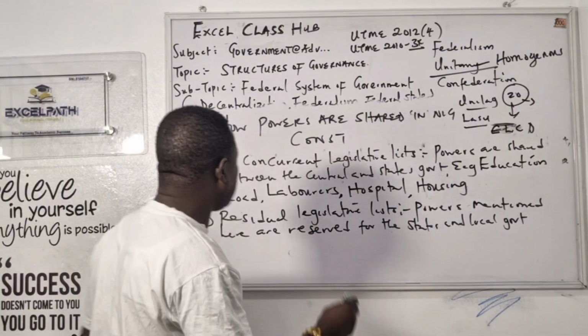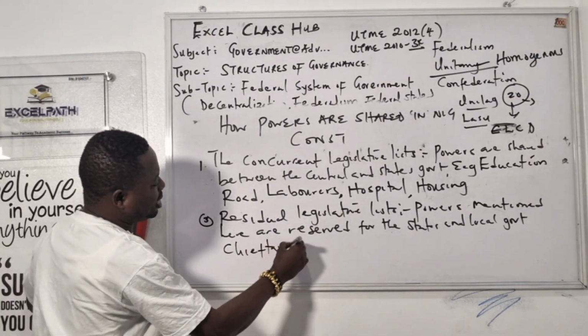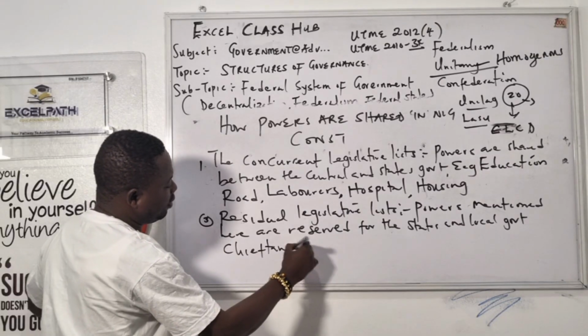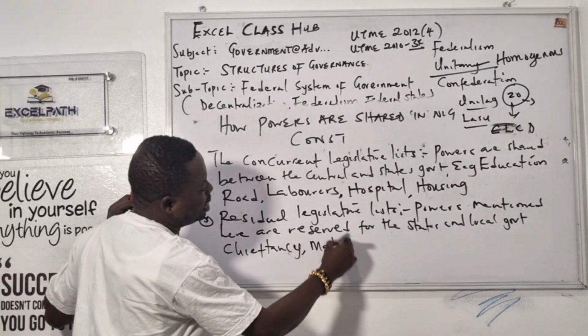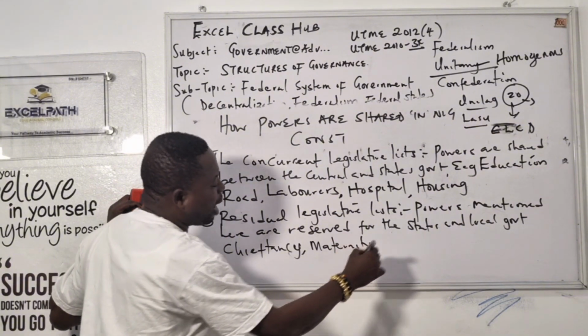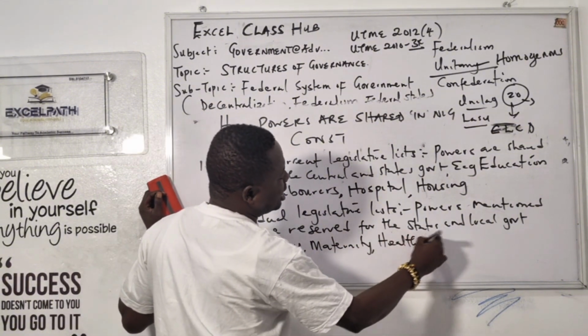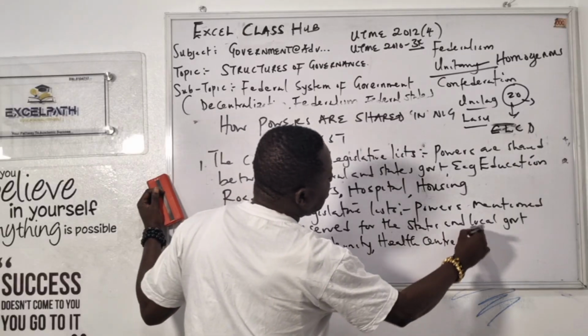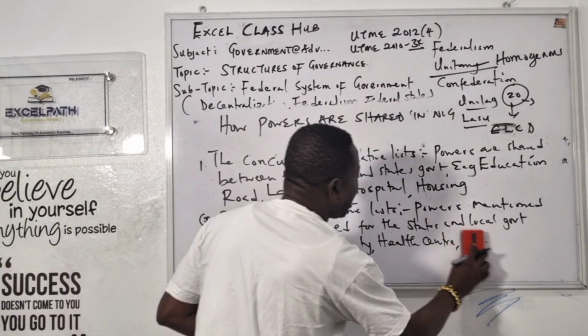A good example of this one: we have chieftaincies. Another example, we have maternity. Another example, we have health center. Another example, primary health center, that's the same thing. Another example, motor park.